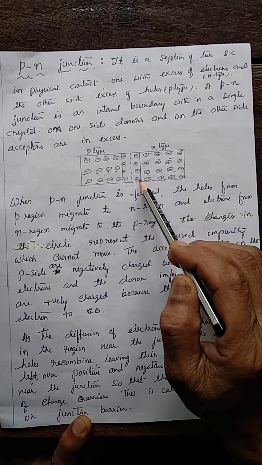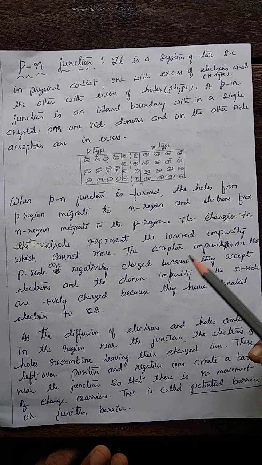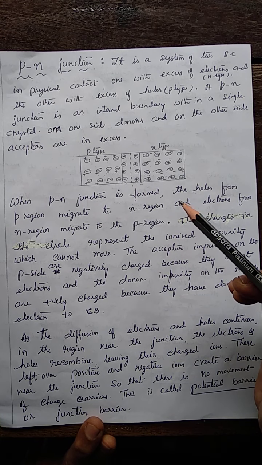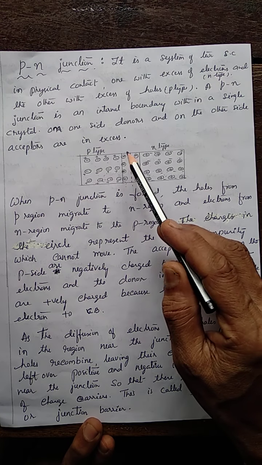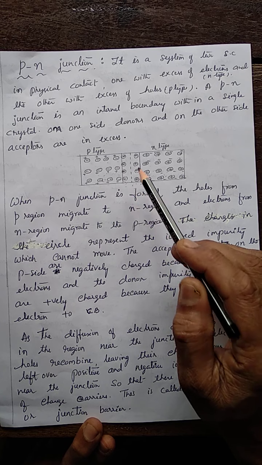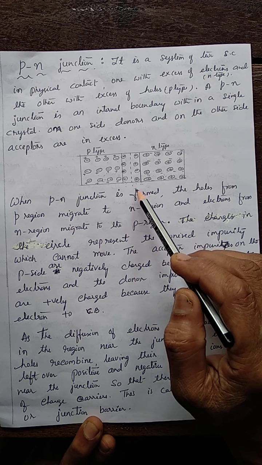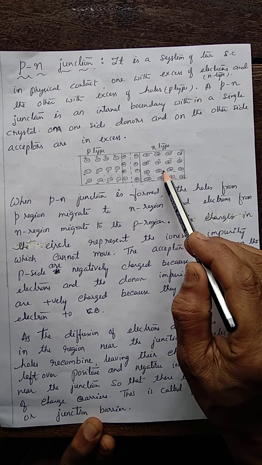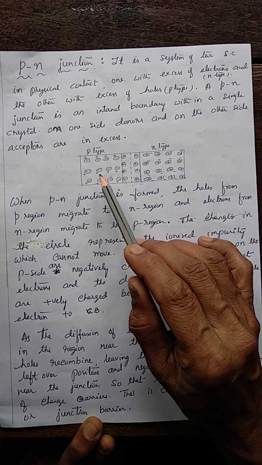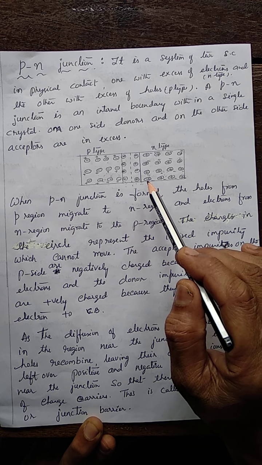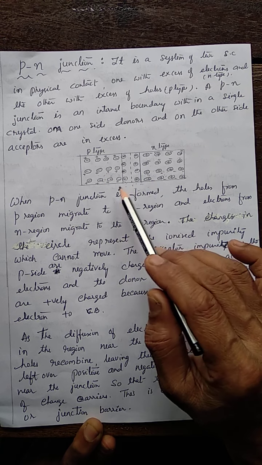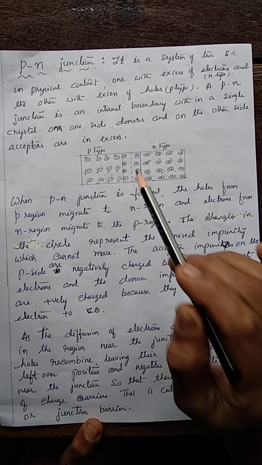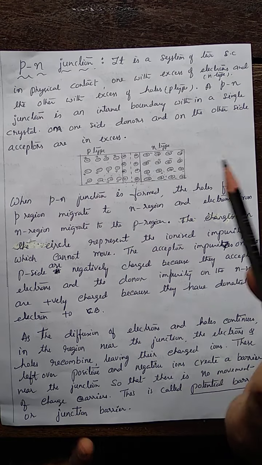And when electron-hole recombination takes place, after some time, these leftover positive and negative ions create a barrier at the junction, so that further movement of holes to the N region or electrons from N region to P region doesn't take place. Further movement of holes and electrons across the junction is blocked by this barrier.